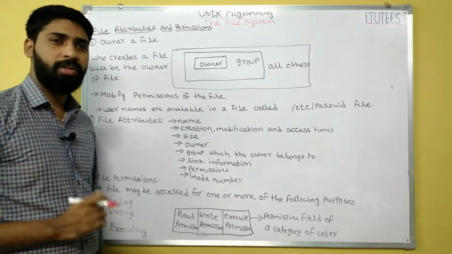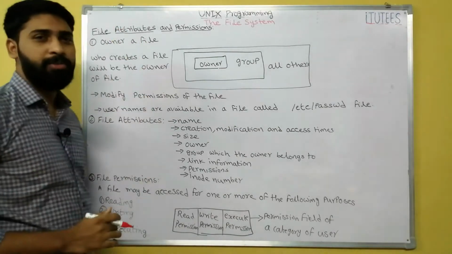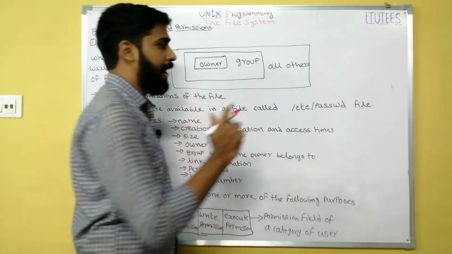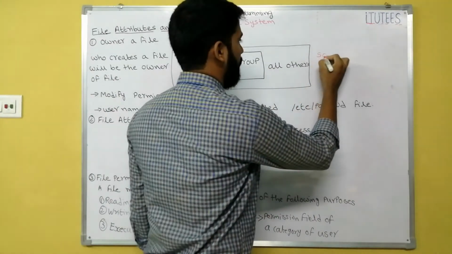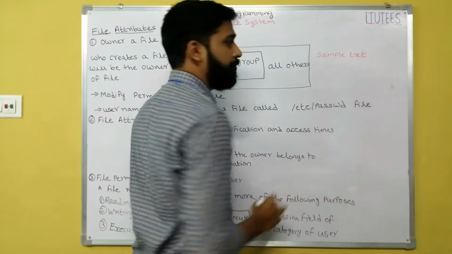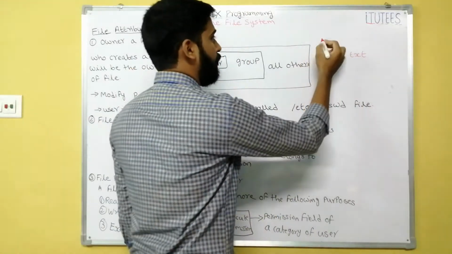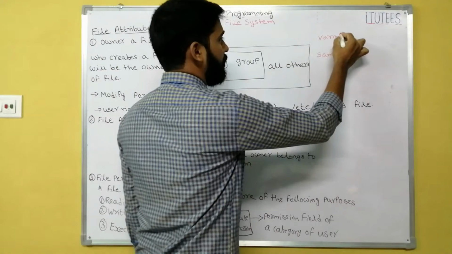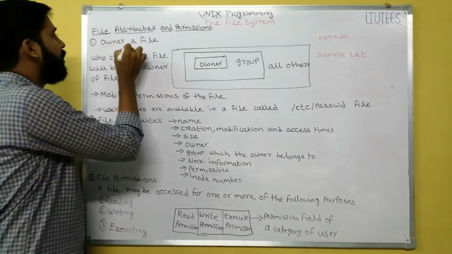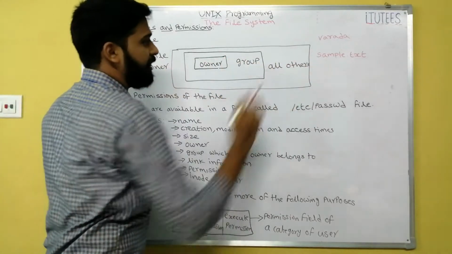In this class we are going to discuss file attributes and permissions in Unix. For example, I create a file sample.txt with the login name, the username, Varada. Now we discuss who is the owner of this file sample.txt.